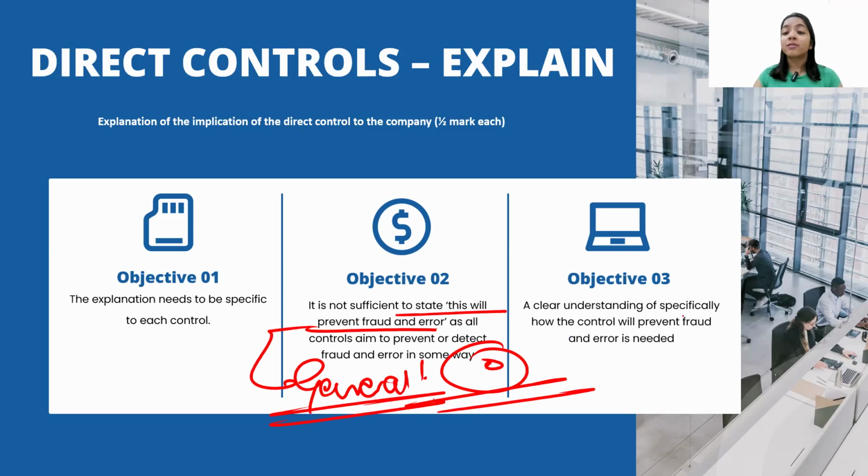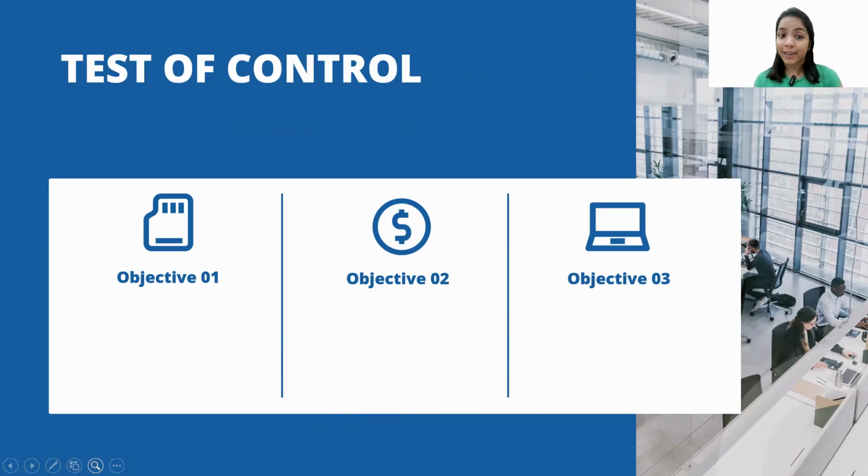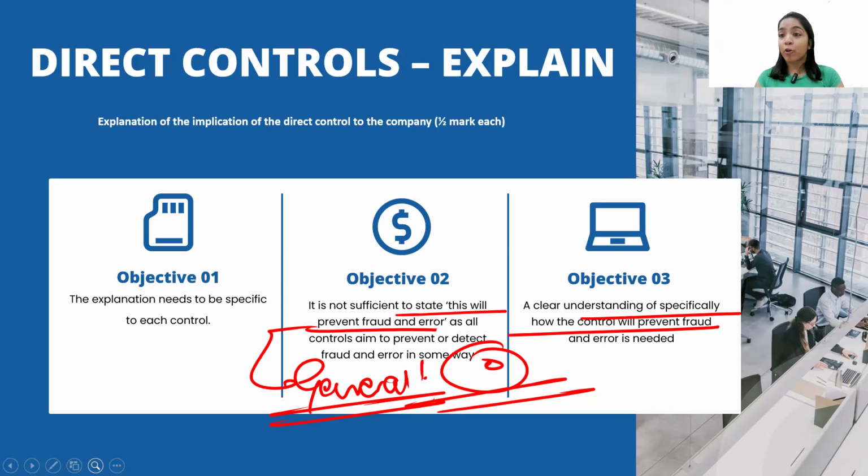How will you get this half marks? When you specifically tell me how this control will prevent fraud and error. Because if you are writing such general sentences that this will prevent fraud and error, actually every direct control is meant for it. So how are these three direct controls that you identified helping me to prevent it? So make sure your explanation is specific. It does not have to be a general statement like this will prevent fraud and error. Fine, I hope everybody just got it.